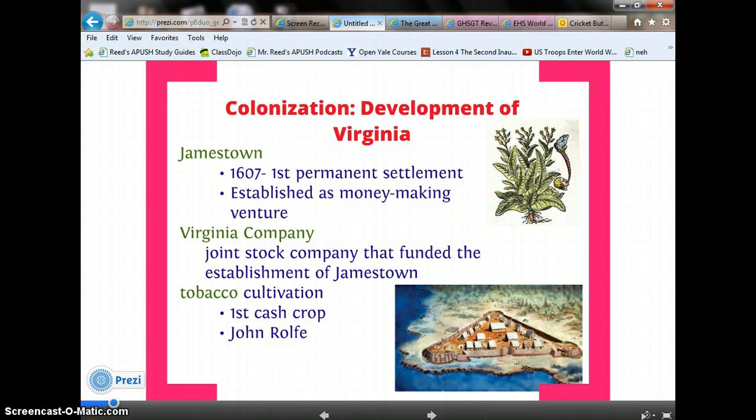Virginia will be founded as Jamestown, which was our first permanent settlement in 1607. It was established as a money-making venture by the Virginia Company, which was essentially a joint stock company that pooled their money together to found other colonies in the New World. Tobacco is going to become the first cash crop introduced by John Rolfe.